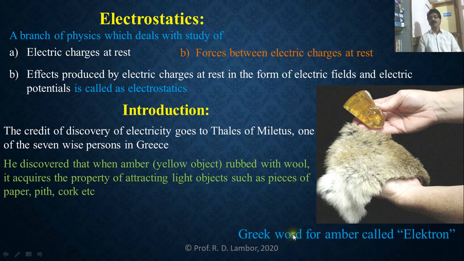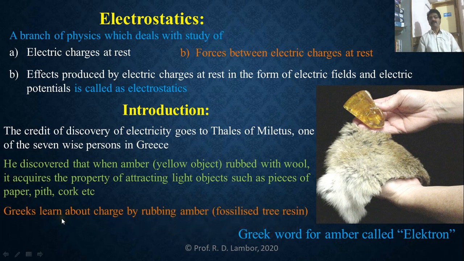Now, the Greek word for amber is electron. The Greeks learned about charge by rubbing amber. In Greece, the learning regarding electric charge was done by rubbing the amber against wool, and that amber is called fossilized tree resin. So this is how Thales discovered the concept of electricity, by rubbing amber against wool.